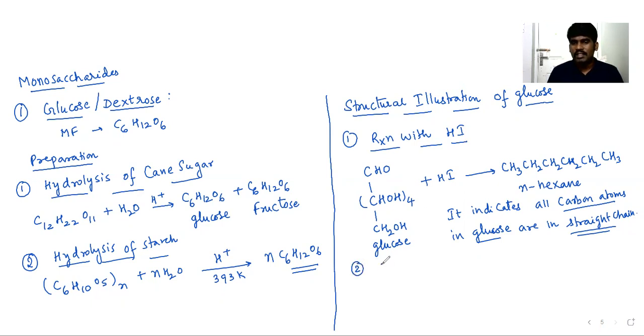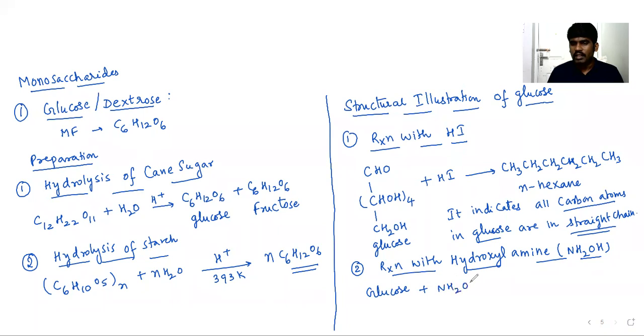And the second one is reaction with hydroxylamine. Amine is NH2, hydroxyl is OH, right? Glucose, whenever it reacts with hydroxylamine, forms a compound called oxime.